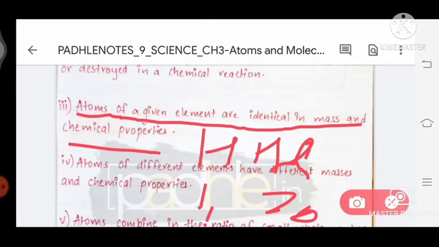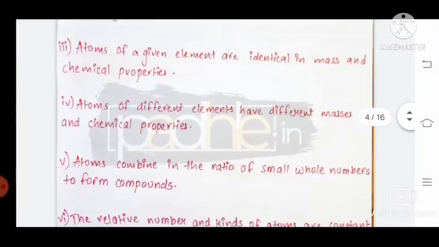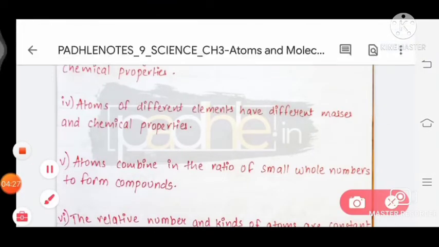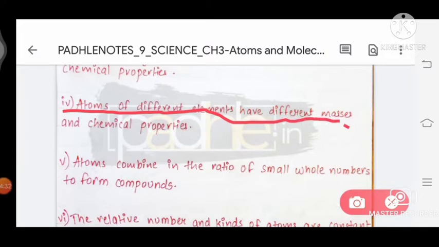And helium is a noble gas, a noble element which cannot easily react with any other matter, while hydrogen is a highly reactive matter.